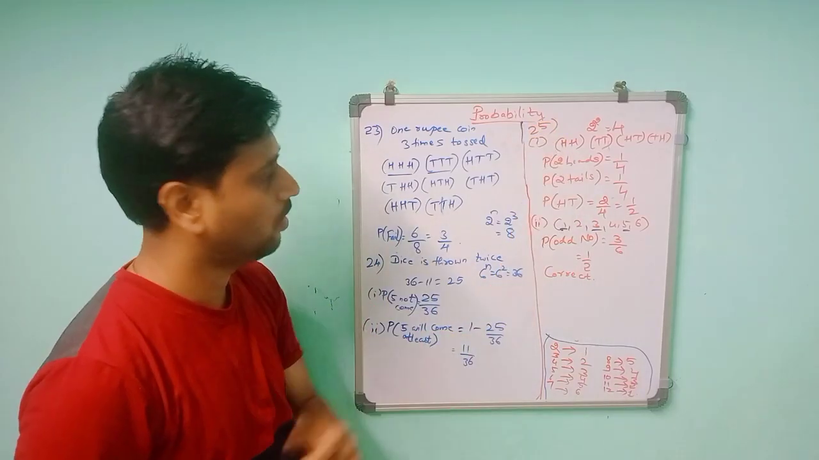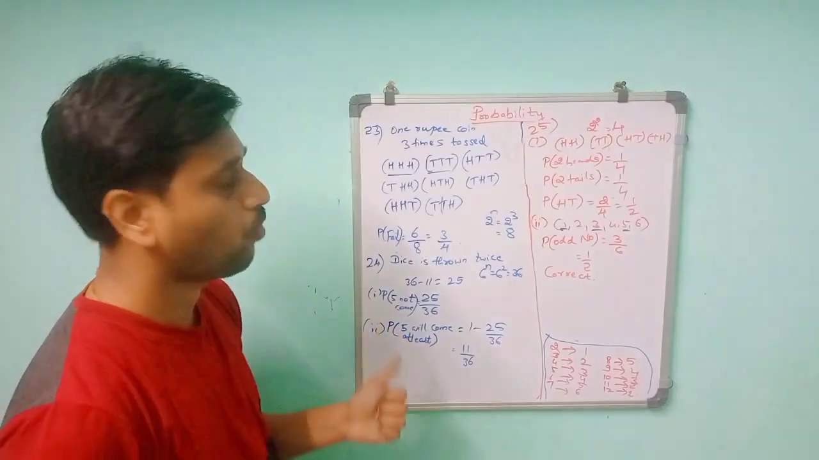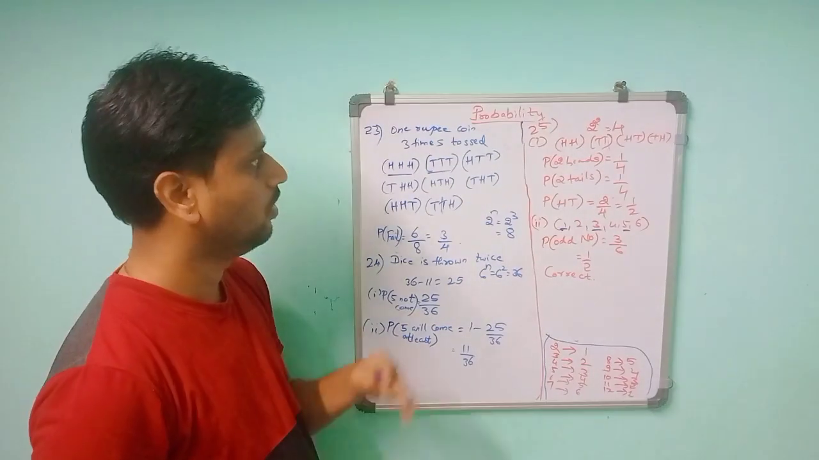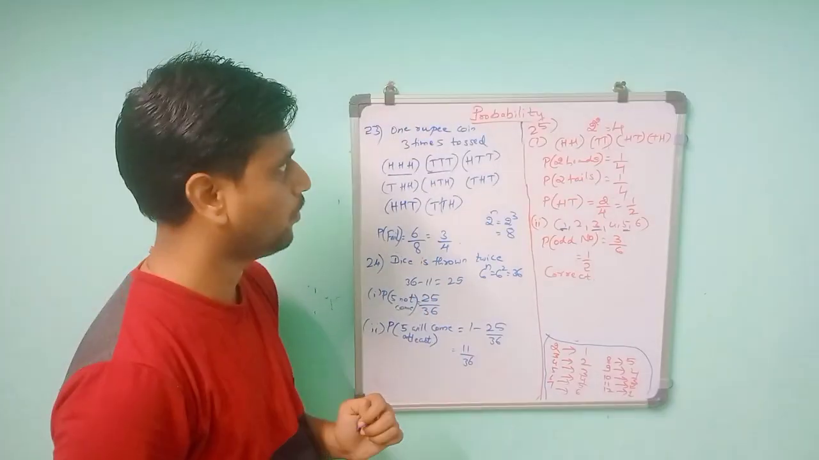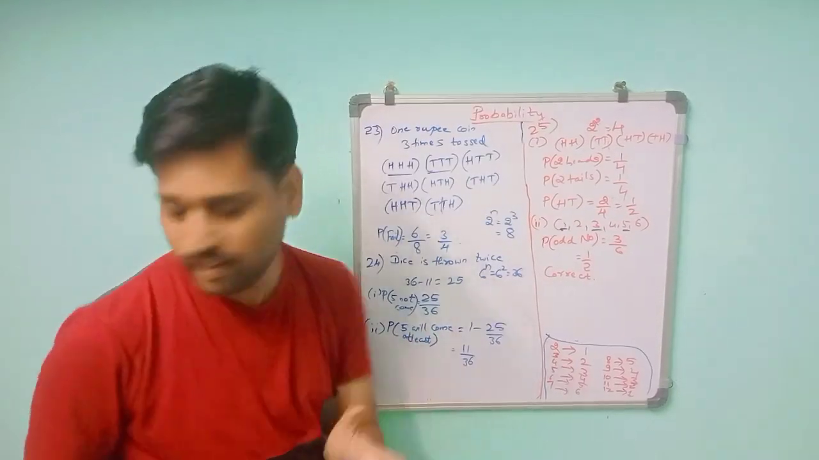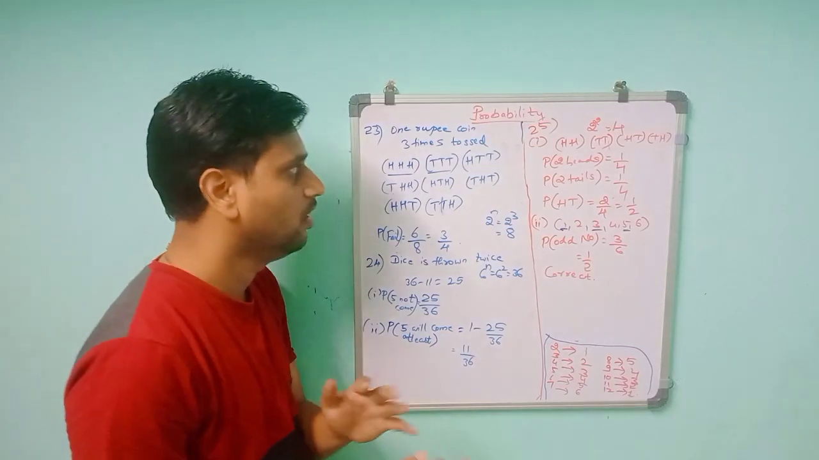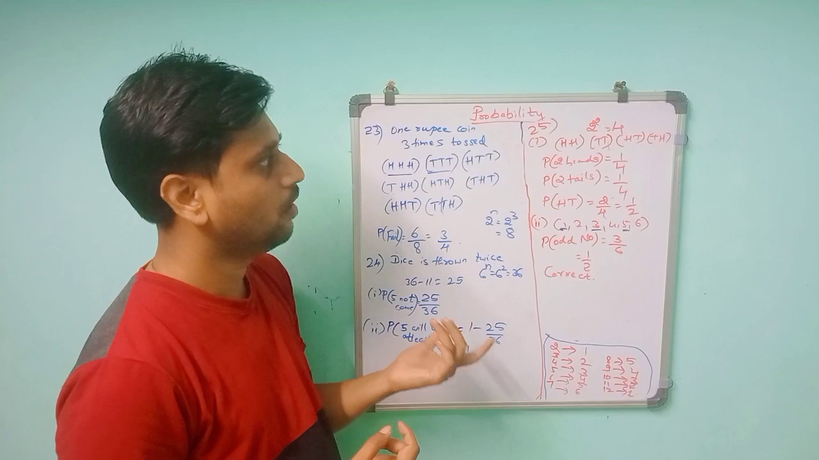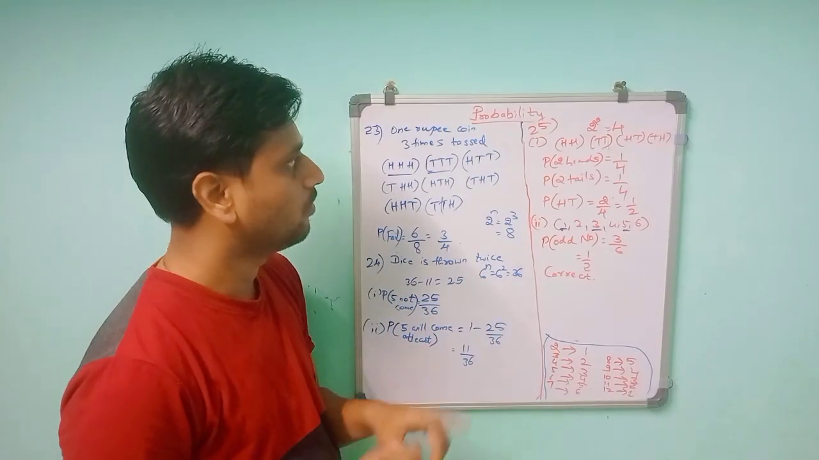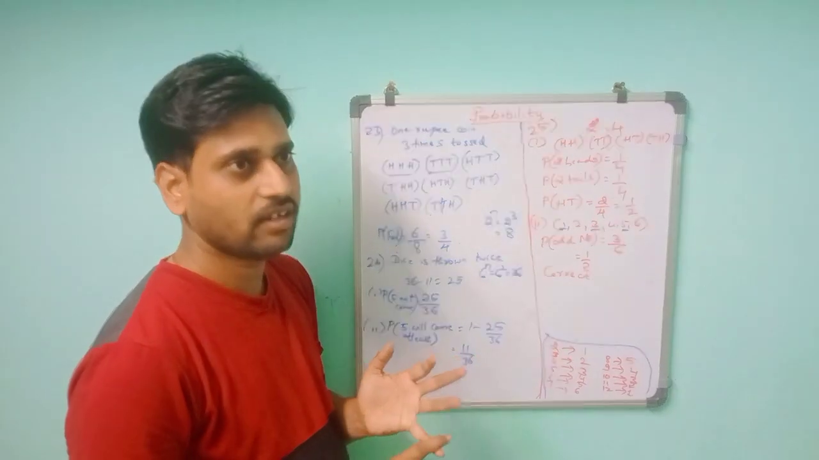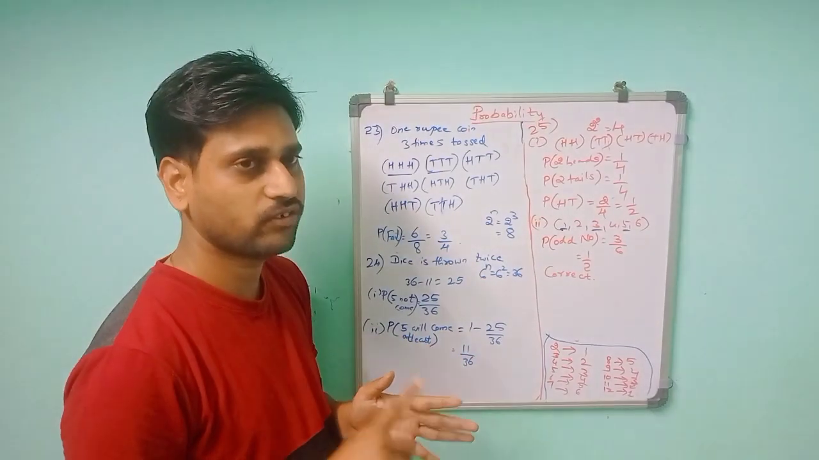So in total there are 4 types: coin, dice, color bags, and the last one is based on playing cards. You only have to remember the playing cards: there are 52 cards in total. In that, 13 spades, 13 clubs, 13 hearts and 13 diamonds. 26 are black and 26 are red. Red belongs to hearts and diamonds, and spade and club are black.